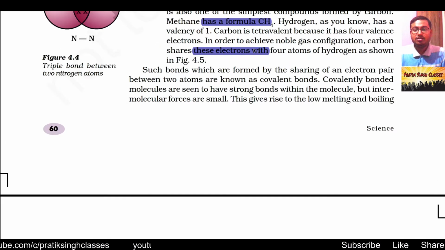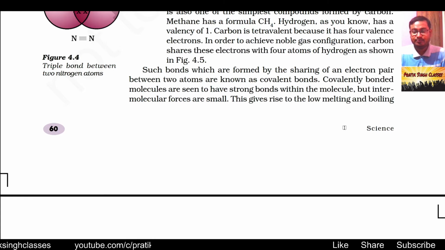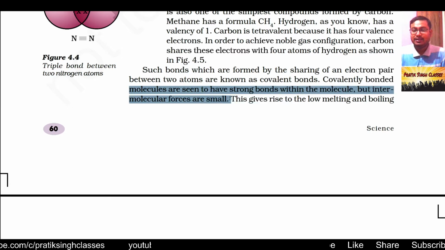Such bonds formed with the sharing of an electron pair between 2 atoms are known as covalent bonds. One bond means 2 electrons, which means a pair. Covalently bonded molecules are seen to have a stronger bond within the molecule, but intermolecular forces are small.